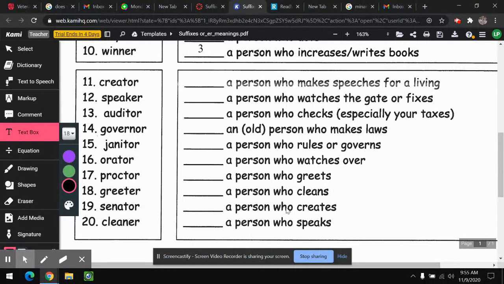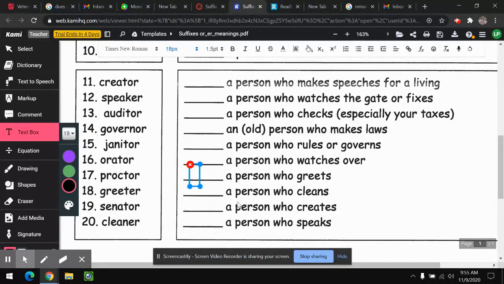Dominic, do you see one that's an English root word? A greeter, a person who greets. So you might have a greeter at your church or at your school. They welcome you, right? So a person who greets is going to be a greeter. That's number 18.